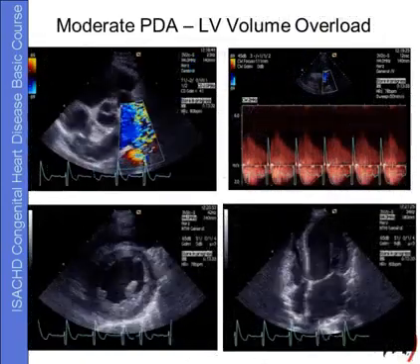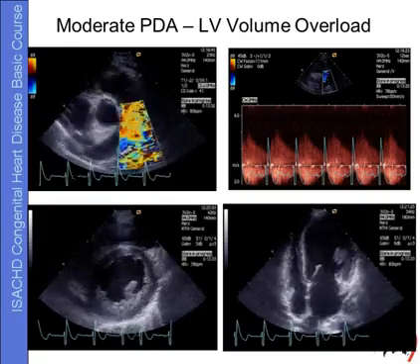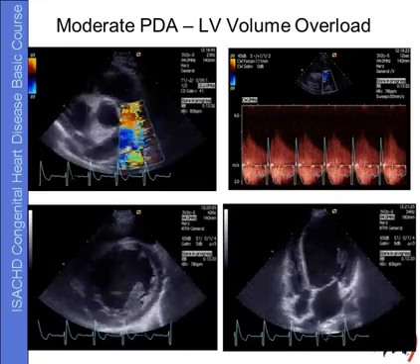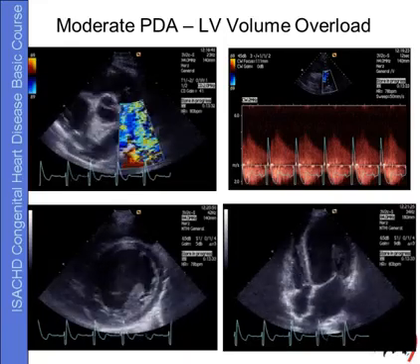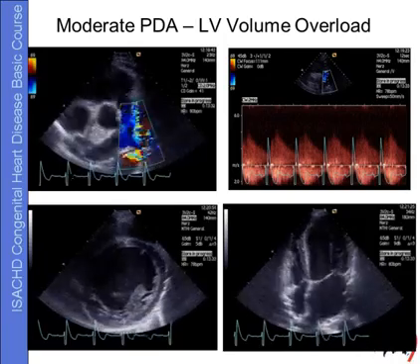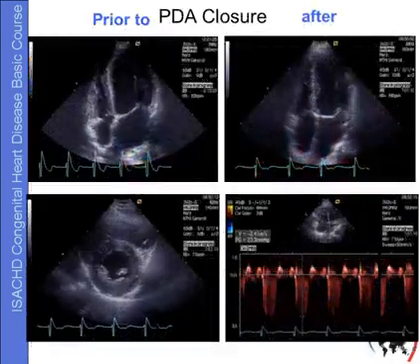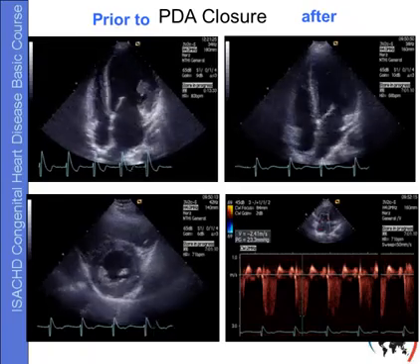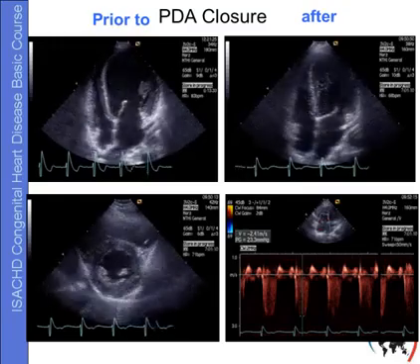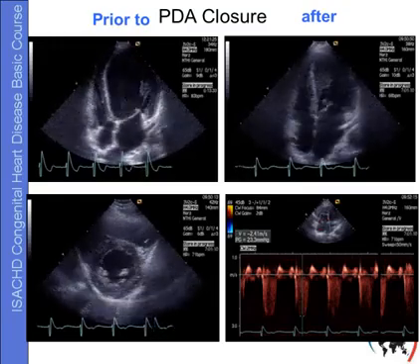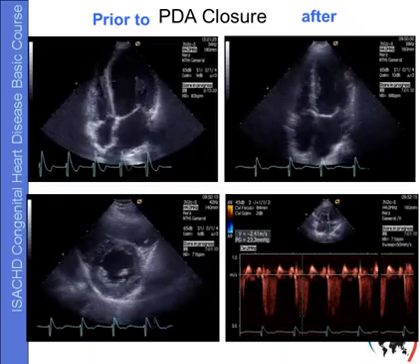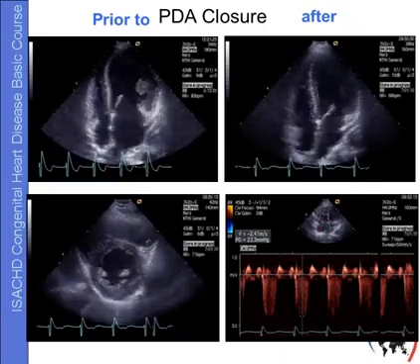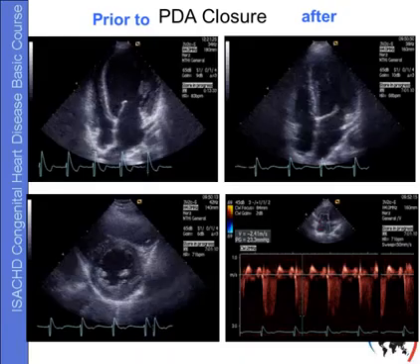This is the other patient I have shown before with the moderate PDA and predominant LV volume overload. Now, these are, of course, the patients who are ideally treated during adulthood. There's no significant pulmonary vascular disease in this patient. After closure, as you can see here in these images, there is very rapid remodeling, normalization of left ventricular size, still normal function of the left ventricle, normal pulmonary artery pressure, and the patient got rid of any symptoms, was asymptomatic after this procedure.